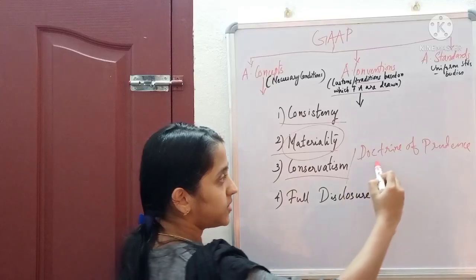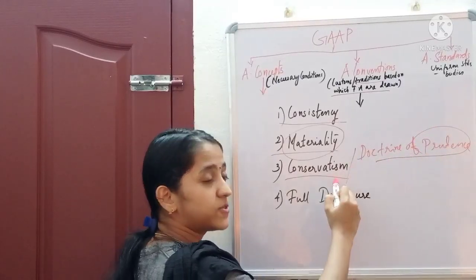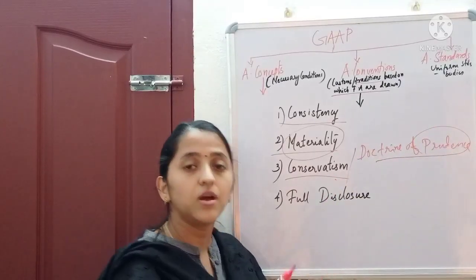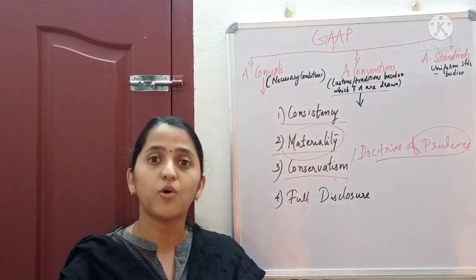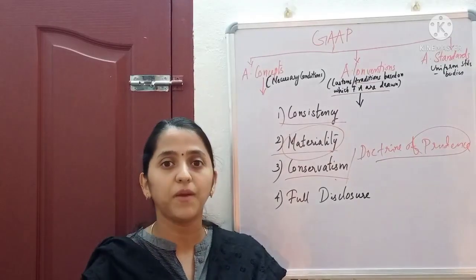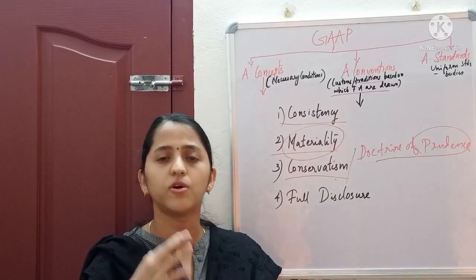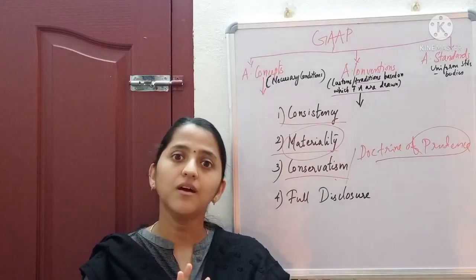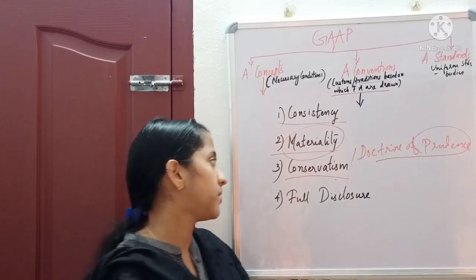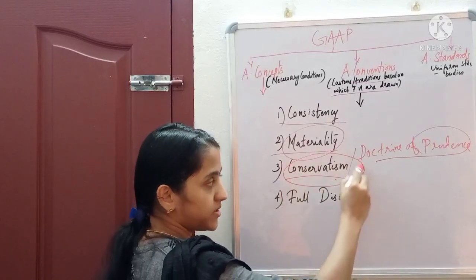That is the doctrine of prudence. We keep a provision for future unanticipated losses, but we never record any incomes in the future. That is the convention of conservatism.